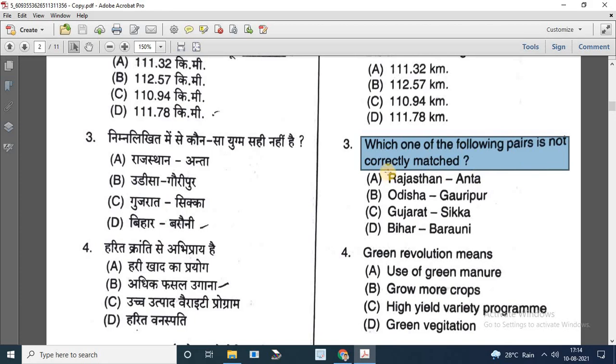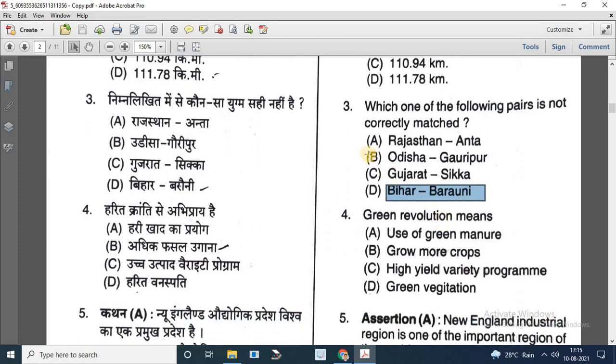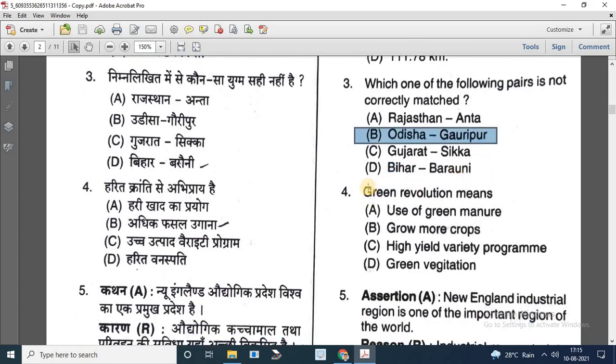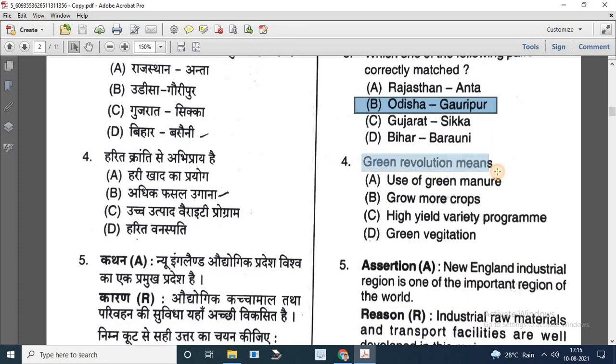Next question. Which one of the following pairs is not correctly matched? Options are Rajasthan, Anta. So Anta is situated in Rajasthan. Second option, Odisha, Gauripur. This is not correctly matched because Gauripur is situated in Assam. Third option is Sikka, Gujarat. It is correctly matched. And Barauni in Bihar. You already know it. Barauni is situated in Bihar. So which one is not correctly matched? Odisha, Gauripur.